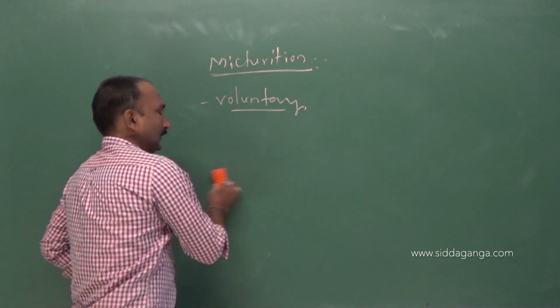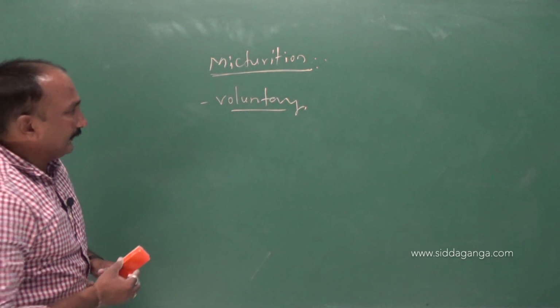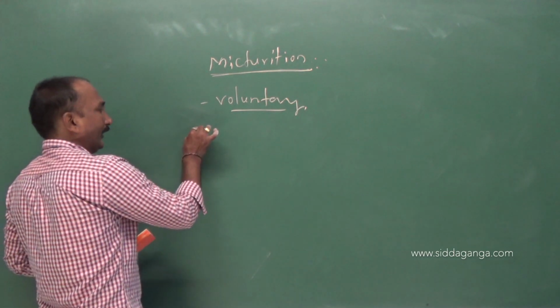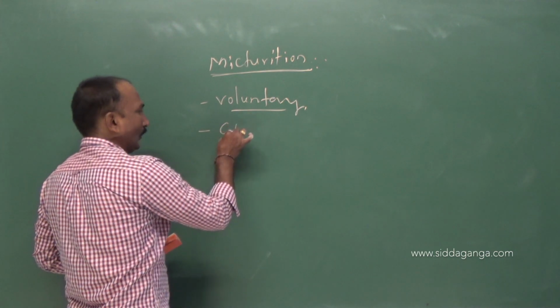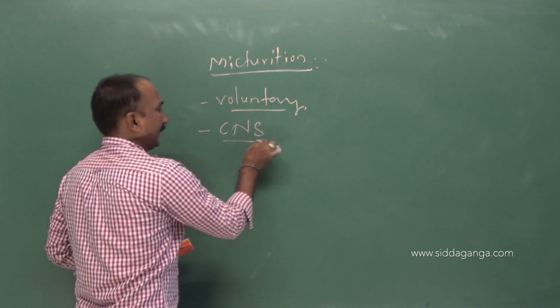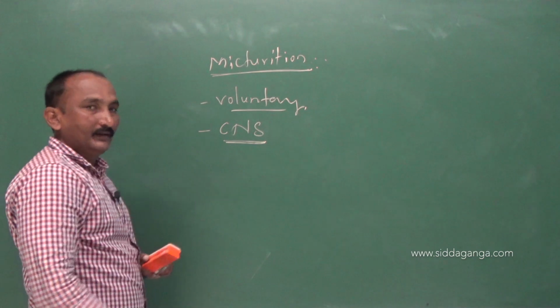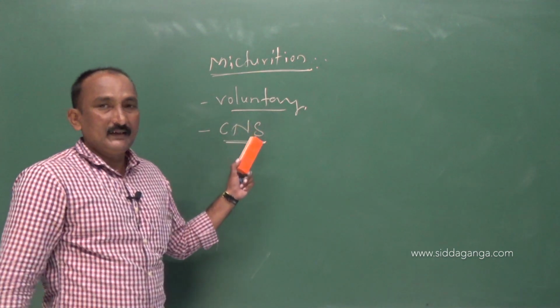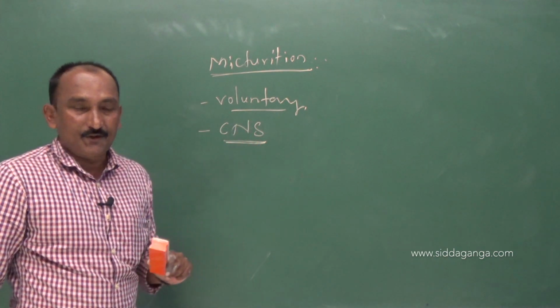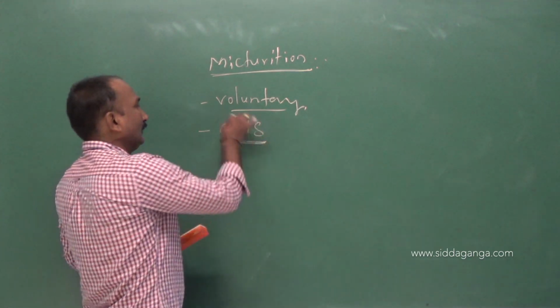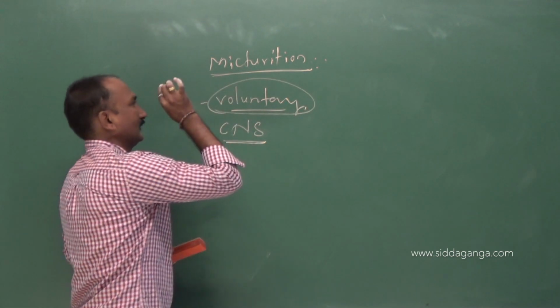Voluntary means the release of urine is under the control of our central nervous system, hence it is a voluntary process.